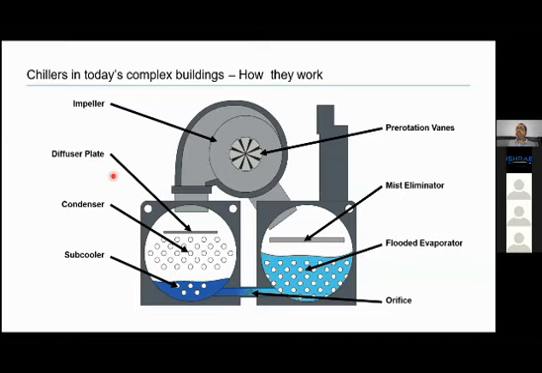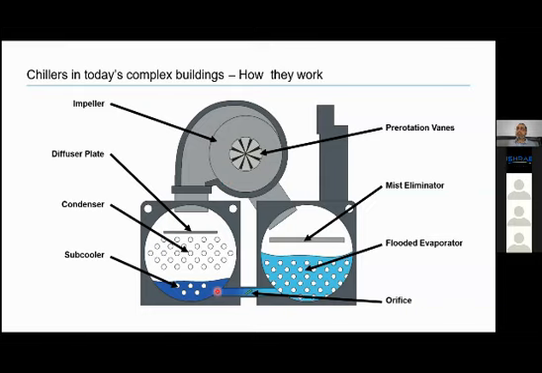Now, typically, what is happening in the chiller? This is an example of a type of chiller, which is a centrifugal chiller, but more or less things will remain the same in other chillers also. So there is a compressor. This compressor is centrifugal type, which has an impeller, but this compressor can be screw type also. This compressor can be scroll type also. In early days, it used to be reciprocating type compressor.